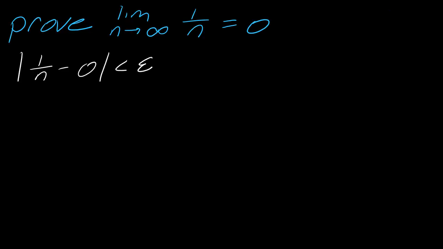So like I said, we're going to start with my sequence minus the limit. This is going to be less than epsilon. So really all we need to do at this point, notice that this is now in terms of n. If I'm trying to figure out what is that number that little n needs to get over, I really just need to solve this for n. And this is not too hard to solve for, because this just becomes the absolute value of 1 over n is less than epsilon.